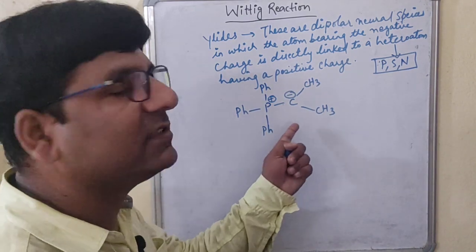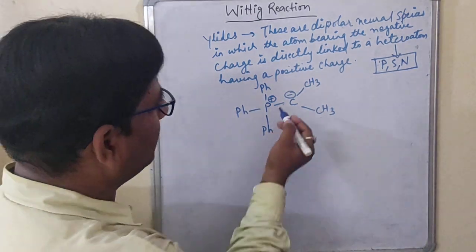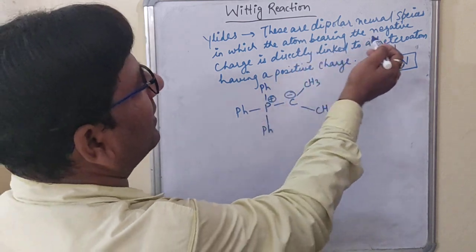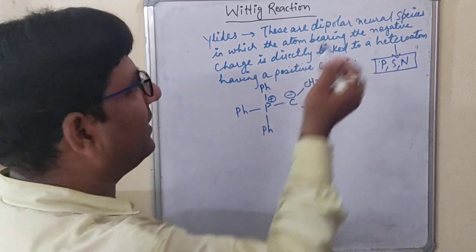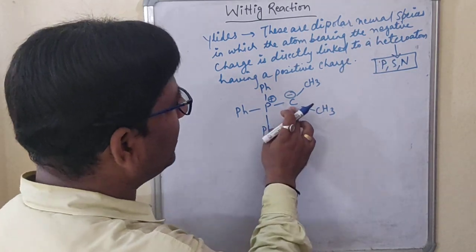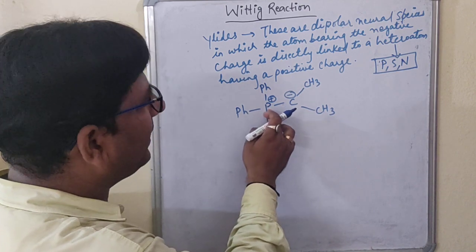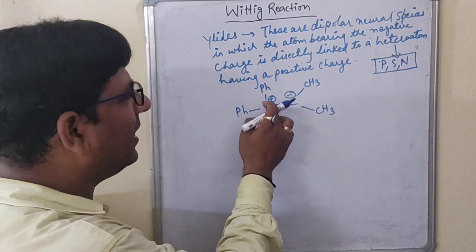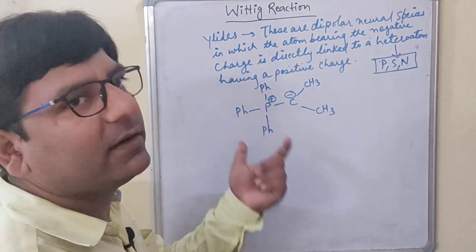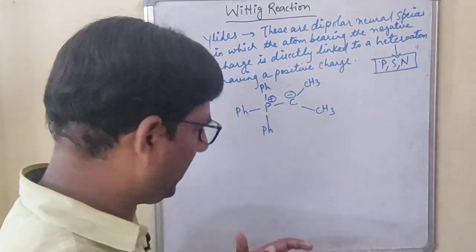So this is the ylide. See, this is the carbon atom bearing a negative charge. Dipolar means plus and minus, right? Having a negative charge, and this is directly linked to a heteroatom that is having the positive charge. Hope you have understood what ylides are.